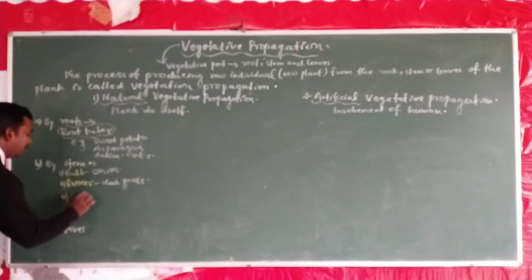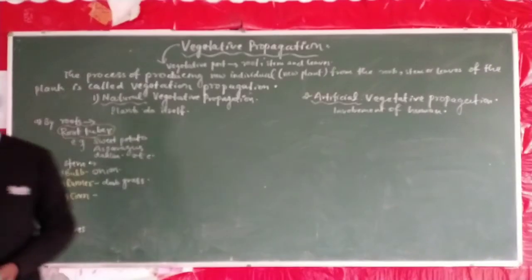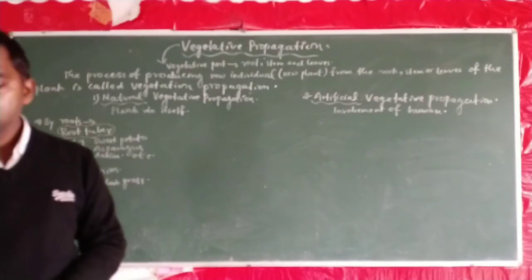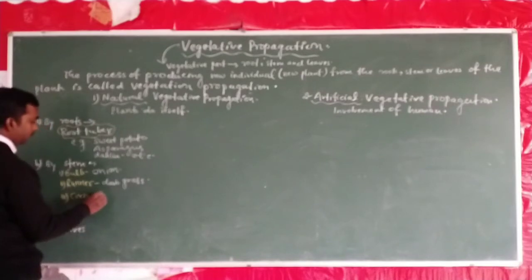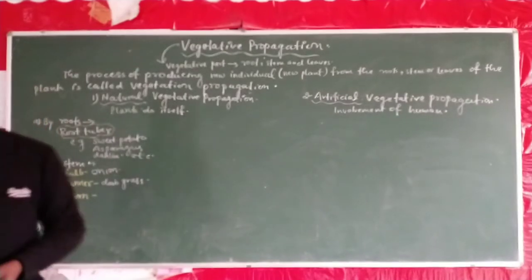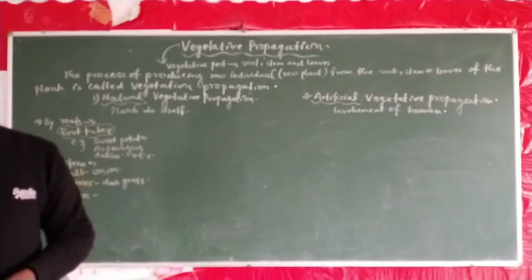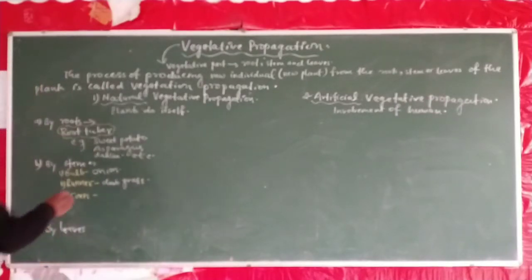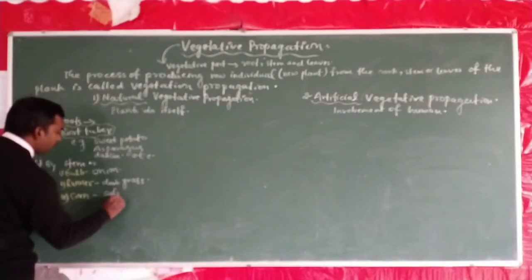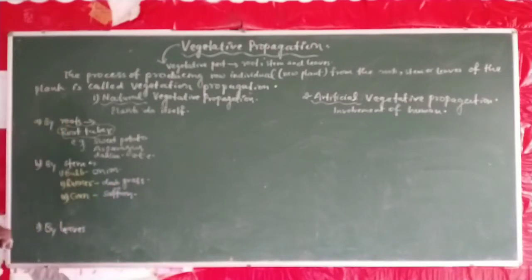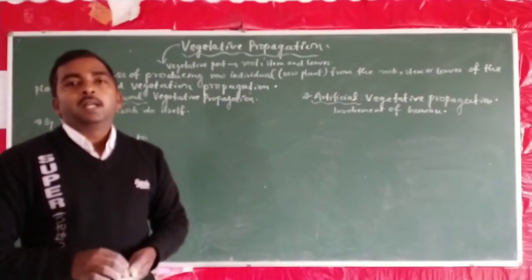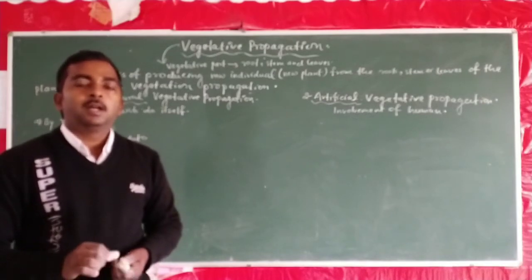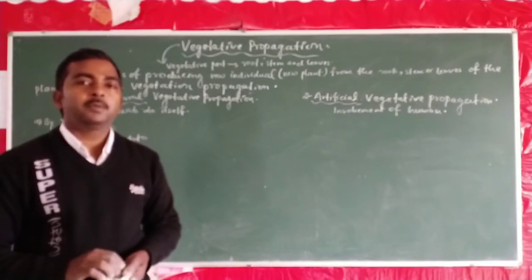Corn is another modification of stem, and in the case of corn we see a vertical rhizome in the saffron. In the case of saffron we observe that the saffron consists of a vertical rhizome, and that rhizome is able to propagate.